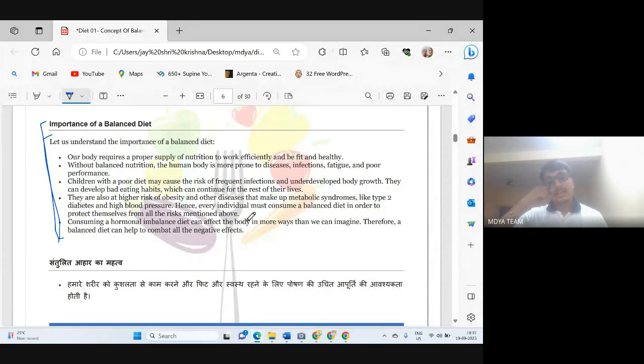If you are not having a balanced diet, I will take just one example, and that example is of iron. This is an example of what happens if we are not having a balanced diet. Iron is a mineral, and iron is present in most green leafy vegetables. If we are not having a proper amount of iron in our diet, then what will happen? Iron is basically, you have read the circulatory system.